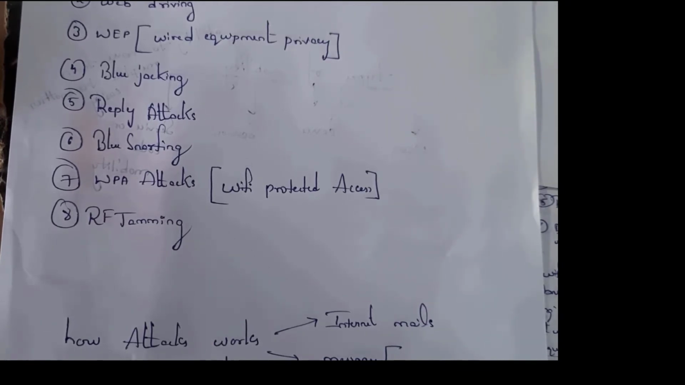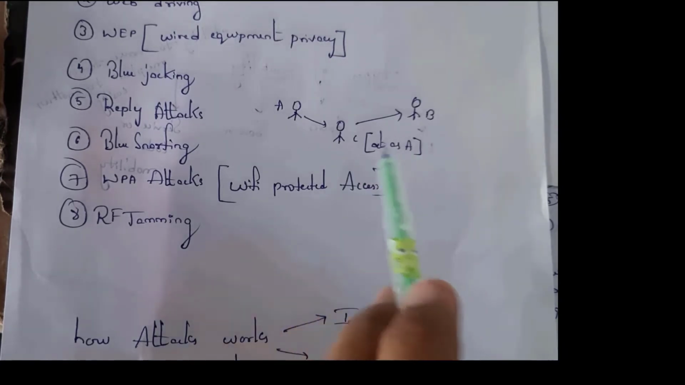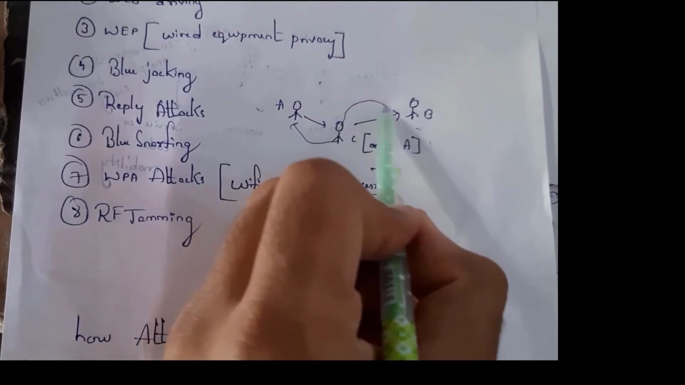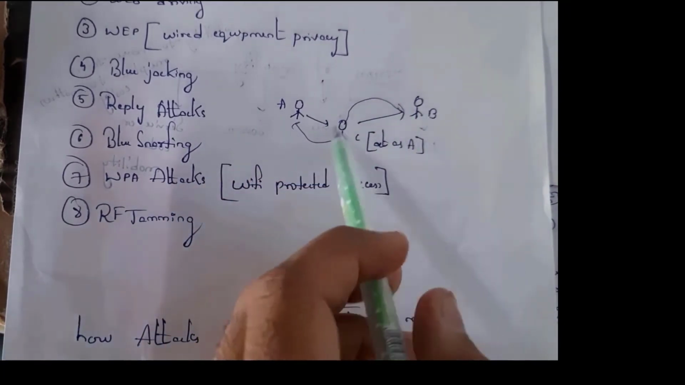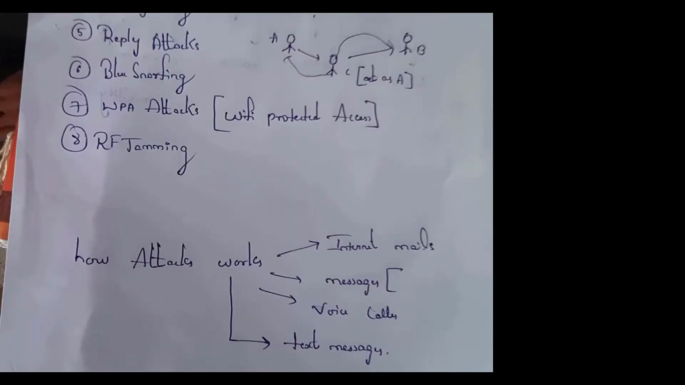Next one is replay attacks. See this example of replay attack. See, there is an user C. This person is hacker. What he do is he hacks user A Facebook account and communicate with user B in the name of A. So what user B thinks that message is coming from user A, but actually user C is sending these messages. Example of replay attack.